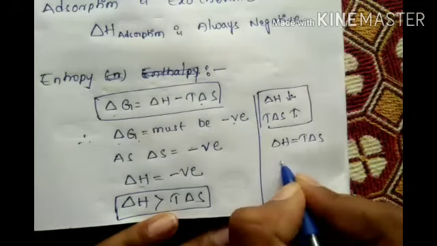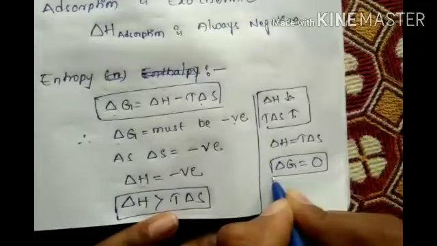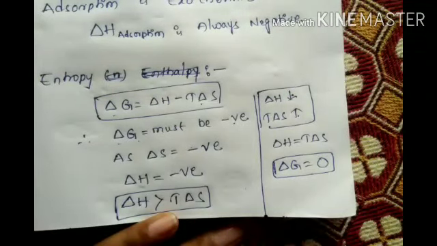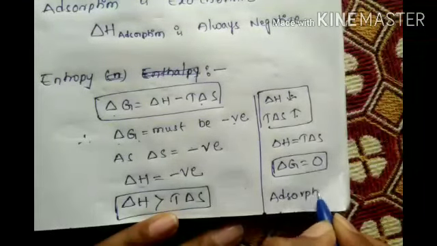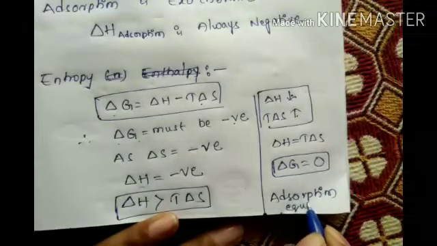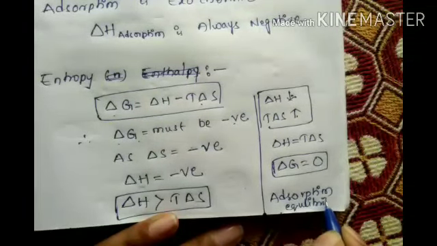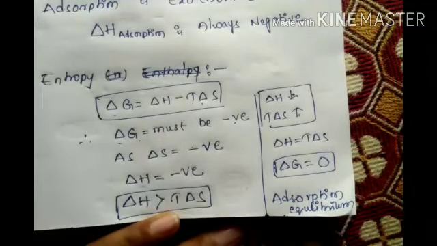At that time delta G becomes 0. Delta G equals 0. This is called adsorption equilibrium. Delta G equals 0, that is called adsorption equilibrium.